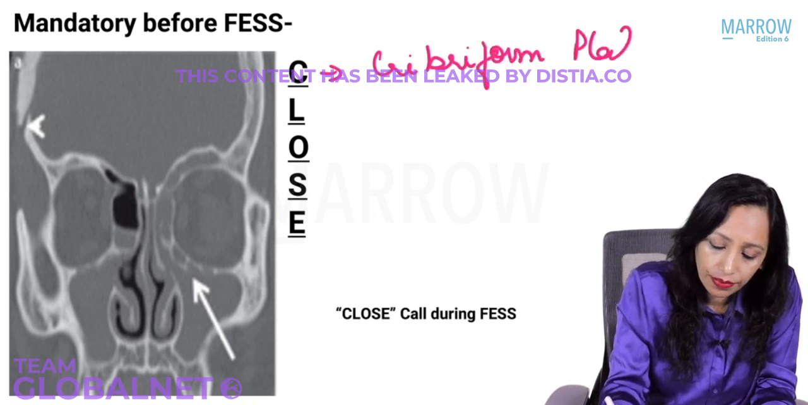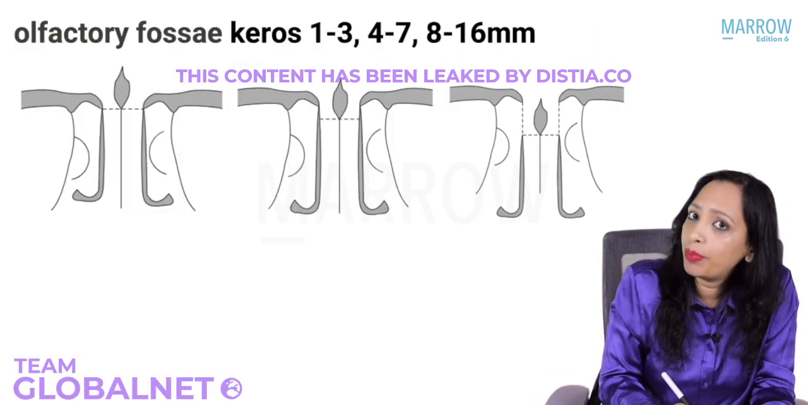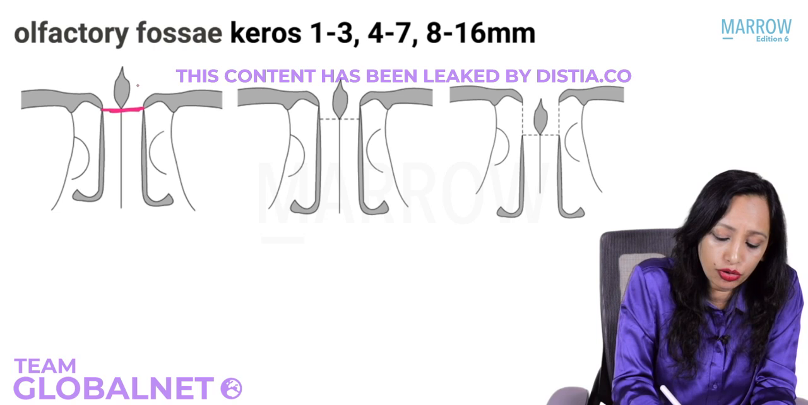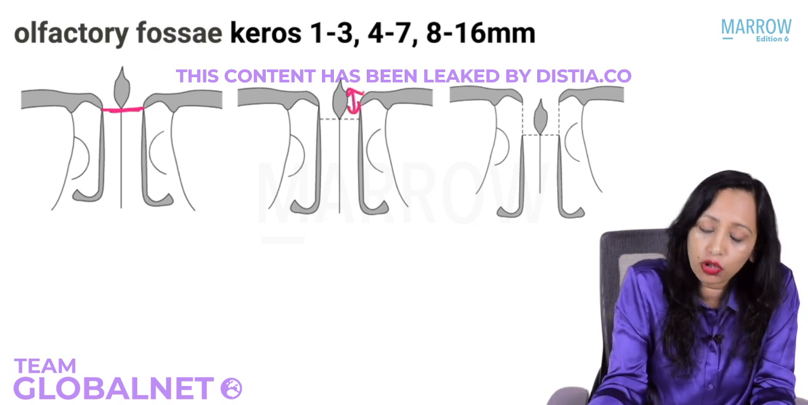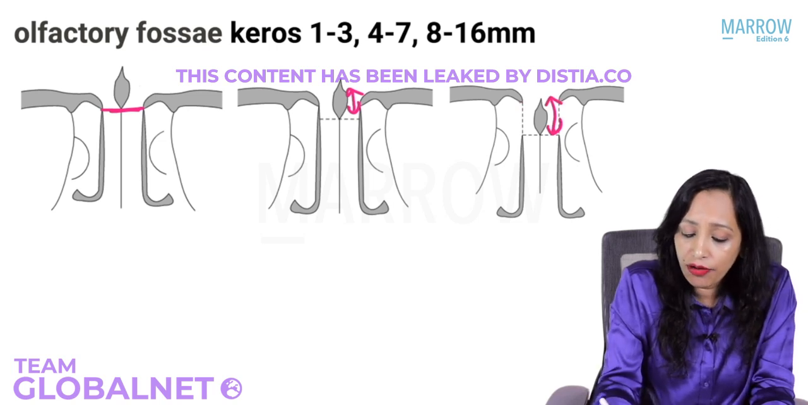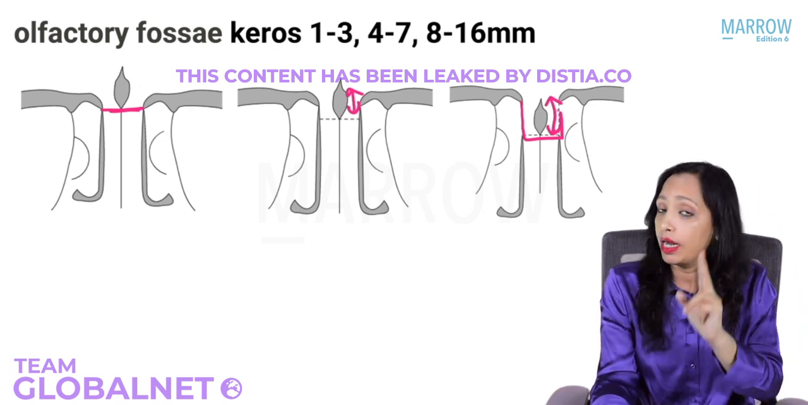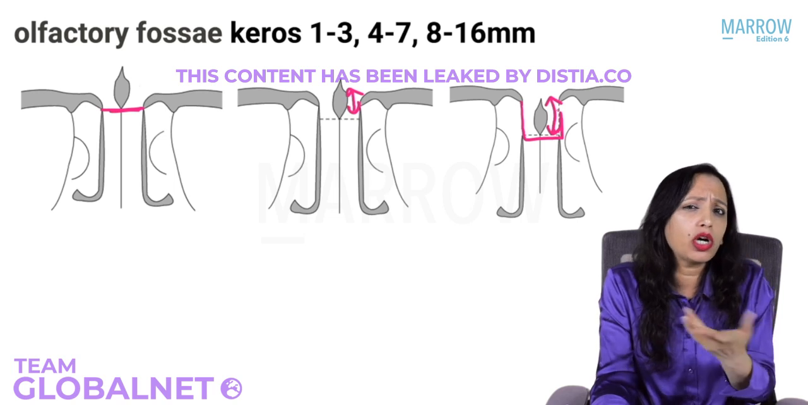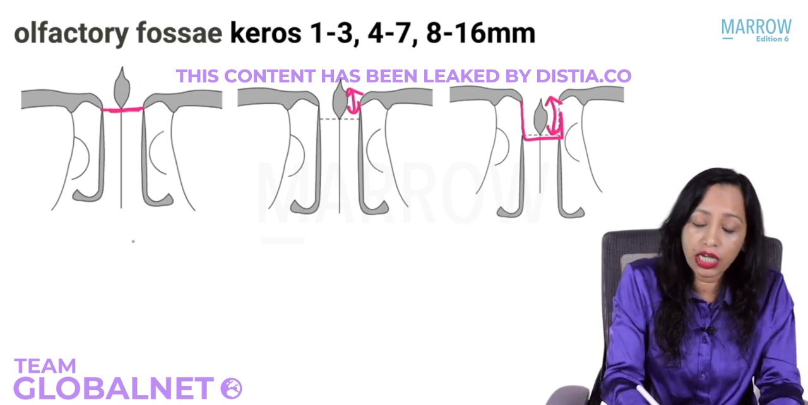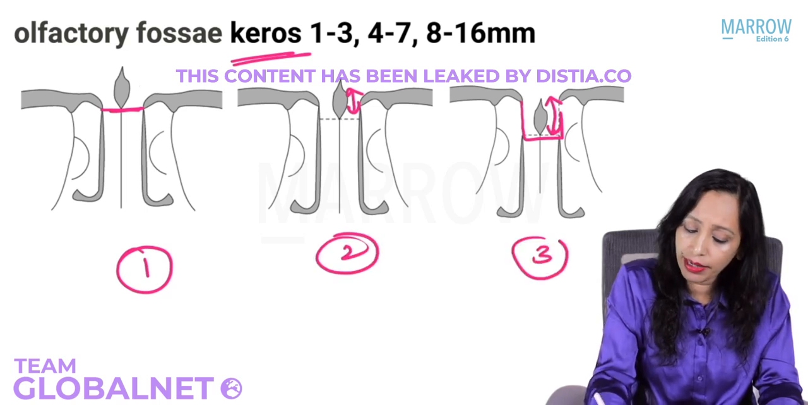Yes, what in the cribriform plate do you have to see? We know that the olfactory fossa can be only this much, around 1 to 3 millimeters. It can be deeper down, that is 4 to 7 millimeters. And it can be further very deep, 8 to 16 millimeters, which means that if it is so low lying in the nose and you're not aware of it, very easily you can injure the cribriform plate, leading to CSF rhinorrhea, because you're not aware that that is where you can find the cribriform plate. So this is the Keros classification. This is type 1, this is type 2, and this is type 3.